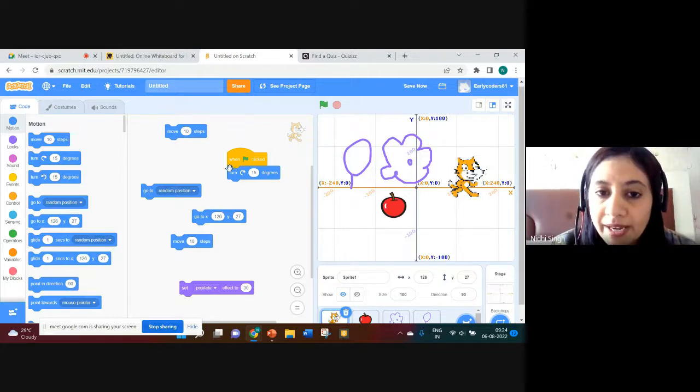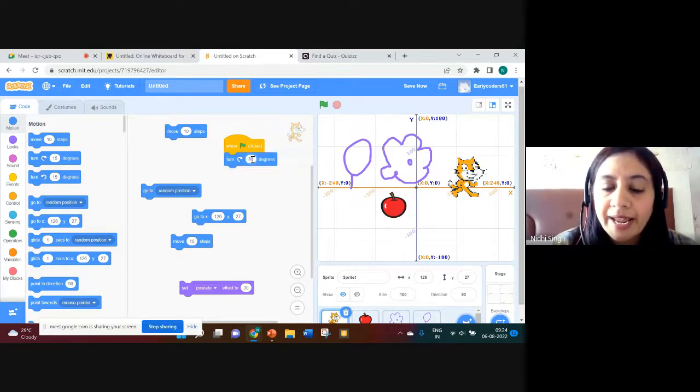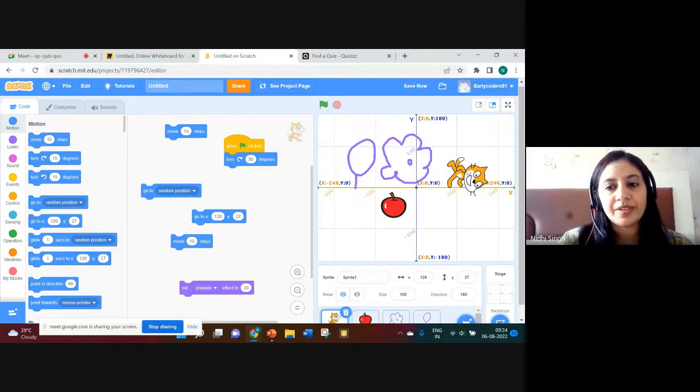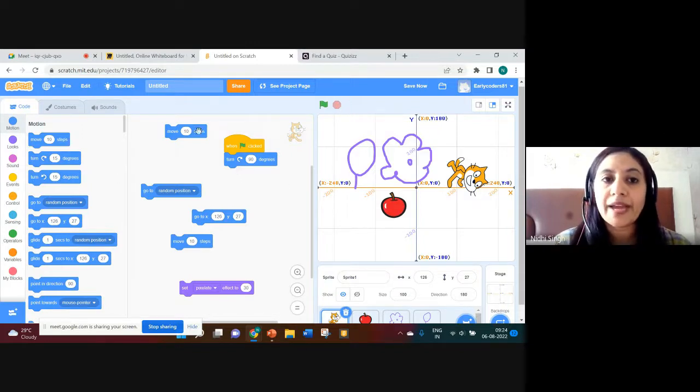So what action am I doing here? I'm just clicking on the flag icon. And what will happen if I click on the flag icon? My sprite will turn with an angle of, let's say, 90 degrees. So see, did you notice it took a turn? Yes, ma'am. So this is the function of event blocks, and keep this in mind. They will come at the top, and command blocks you can attach to the event blocks at the bottom. All right.